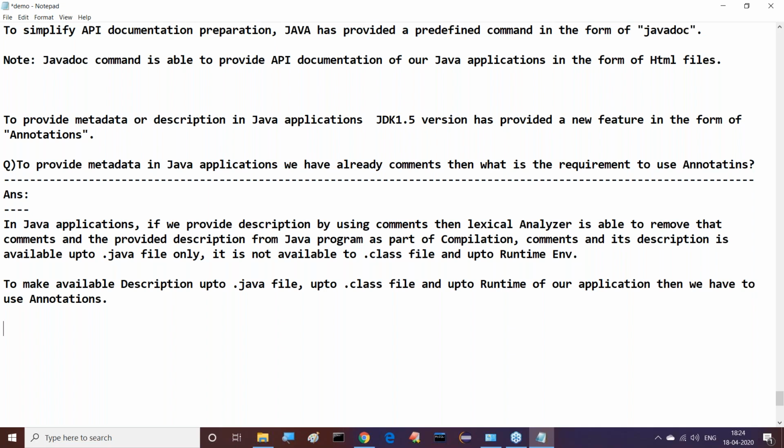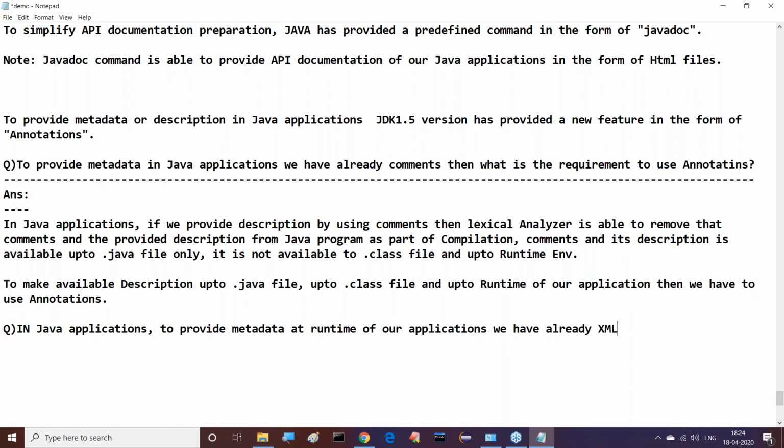Next, another question we are getting immediately. By getting this type of answer, we are getting another type of question. What is that question? Right, sir, in Java applications, to provide metadata or description at the runtime of our applications, we have already XML documents.